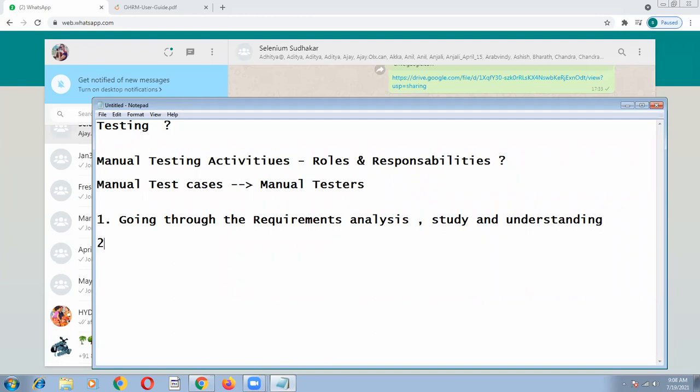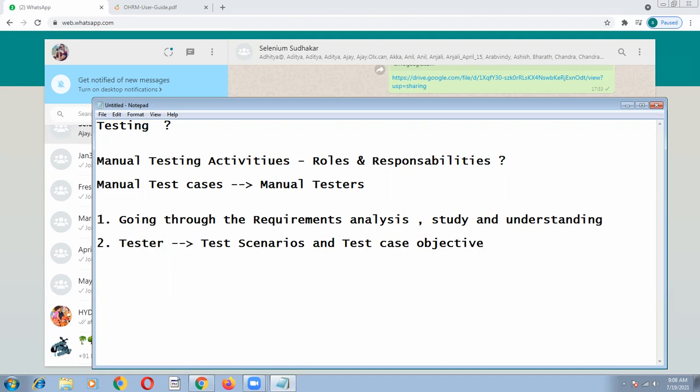The second point: once the manual tester has gone through the requirements document, he has to prepare test scenarios and test case objectives.